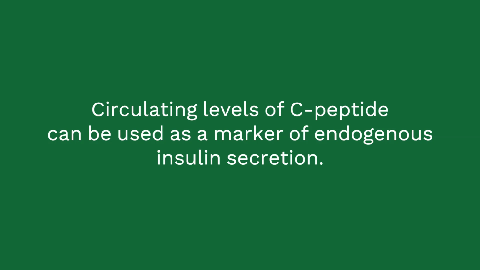Your take-home message from this question is that proinsulin is cleaved into mature insulin and C-peptide, which are co-secreted from pancreatic beta cells in equimolar amounts. Circulating levels of C-peptide can be used as a marker of endogenous insulin secretion. Sulfonylureas and meglitinides lower blood glucose by stimulating pancreatic insulin secretion. Hypoglycemia due to these agents is associated with elevated C-peptide levels.